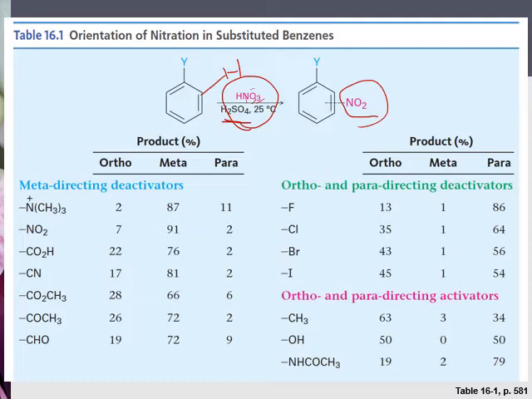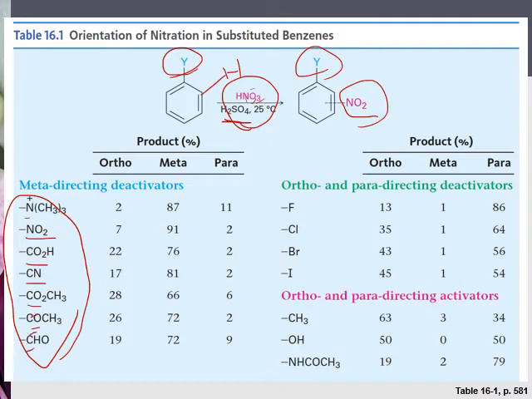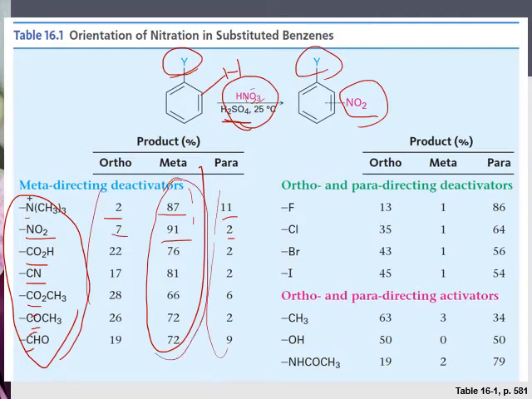On the last slide we showed that this depends on the existing substituent Y. Experiments show that if the substituents are these groups, N positive charge, NO2, C=O double bond, C≡N triple bond, which from the last slide we know are strong electron withdrawing groups, they belong to deactivators and meta directors. So experiments show that at the meta position, they give 87%, 91% product, so the majority is the meta substitution product, and only small amounts, 2%, 11%, 7%, are ortho and para products.